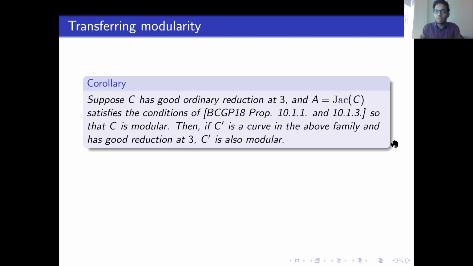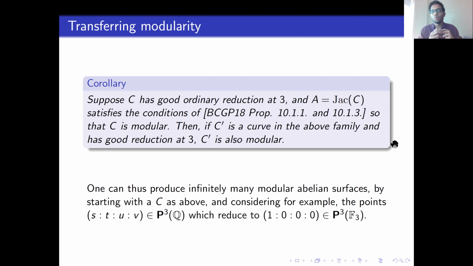Okay, so one nice thing about this corollary is that we can use it to write down explicitly infinitely many modular abelian surfaces. Okay. So if we have one, we'll take the initial curve as C. Let's say that it has all the nice properties, it's modular. Okay.